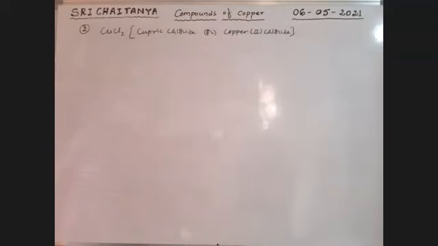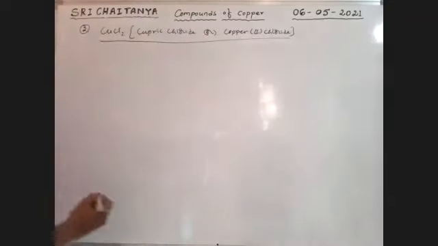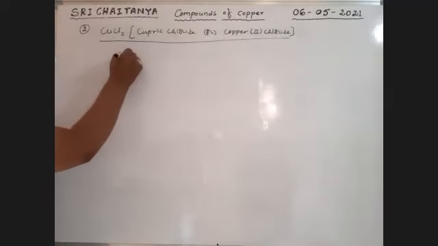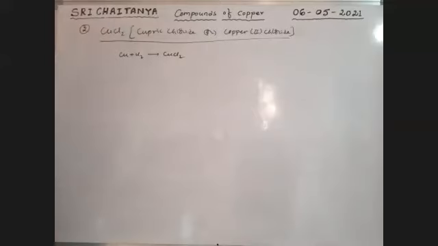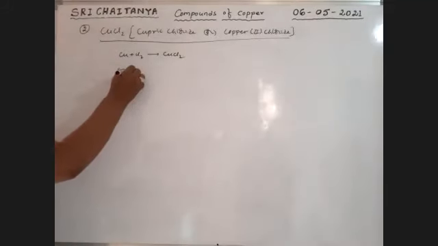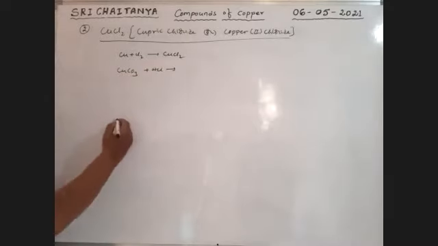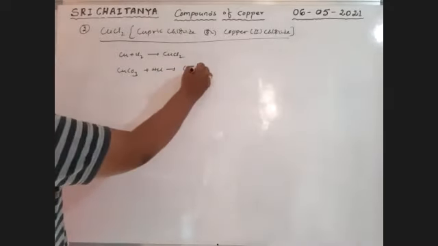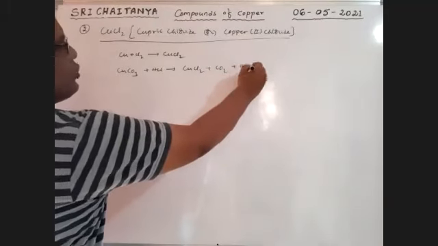Okay. Now, preparation methods. When copper reacts with chlorine, that gives CuCl2. When copper carbonate, CuCO3, reacts with HCl, that gives CuCl2 plus CO2 plus H2O.